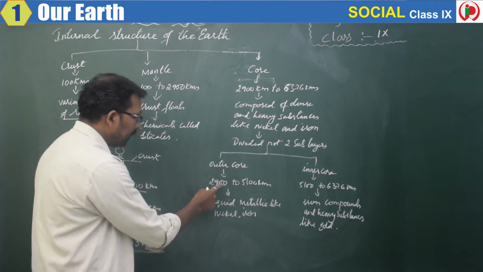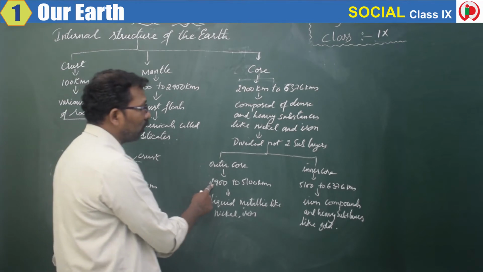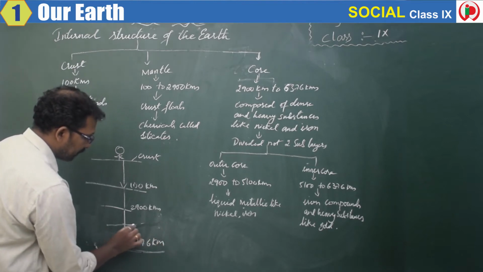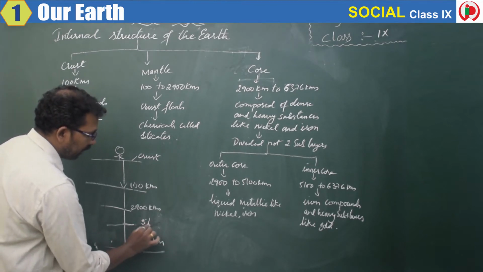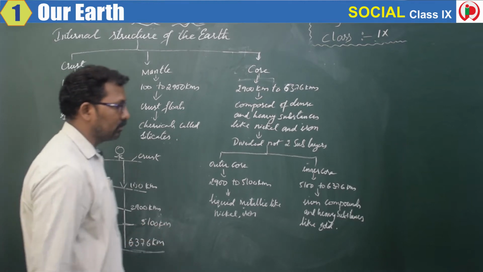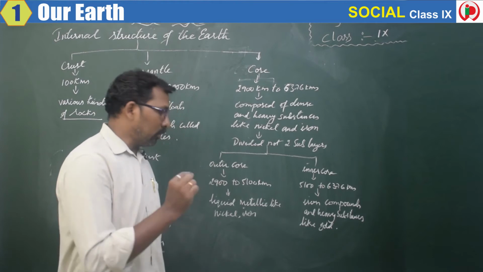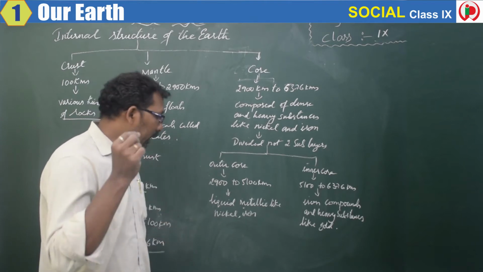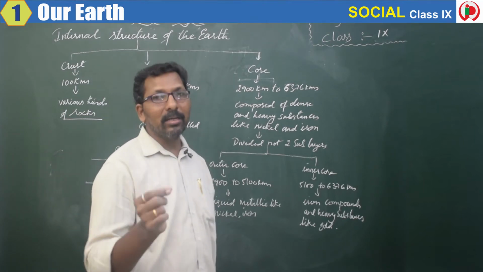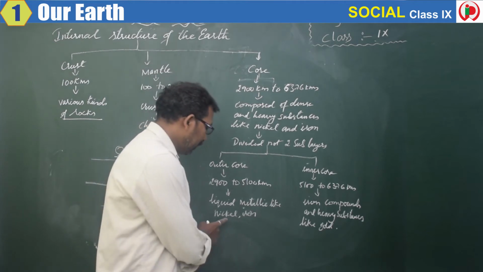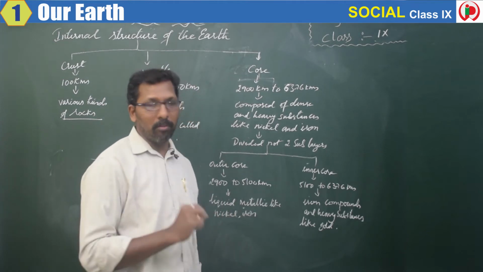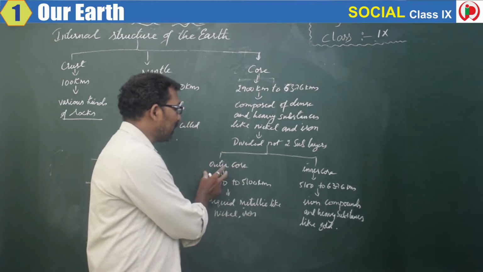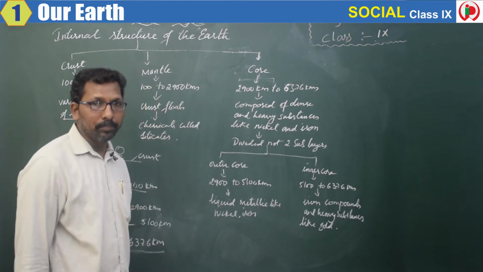The outer core is from 2,900 kilometers to 5,100 kilometers. And what minerals are present in this? It is composed of liquid metallic substances like nickel and iron. This means nickel and iron are present in liquid form. So it clearly says liquid metallic nickel and iron are present in the outer core.